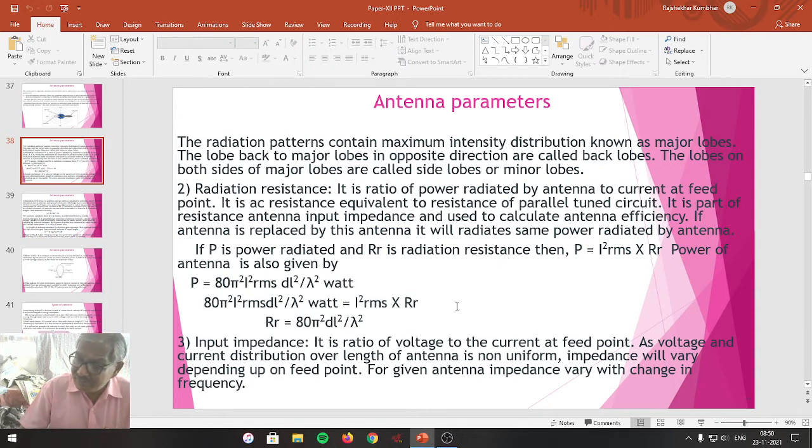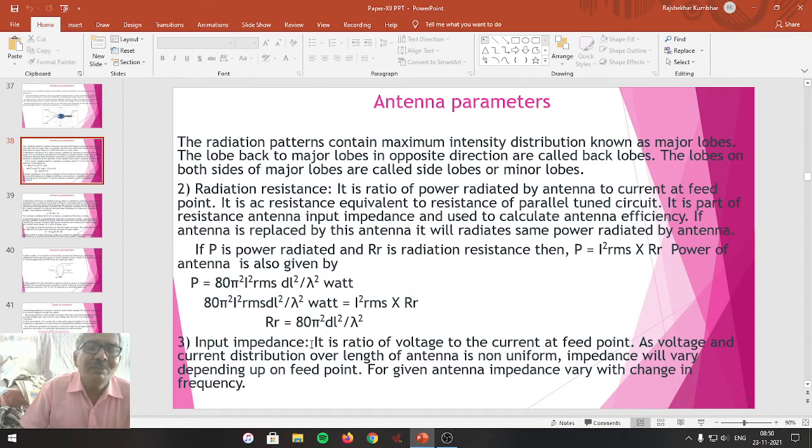Once again, it is the resistance which is used to radiate the radiation pattern in space. It is an AC impedance. It is the ratio of power upon current. By formula we can write RR, radiation resistance, equals 80 pi square dl square upon lambda square.